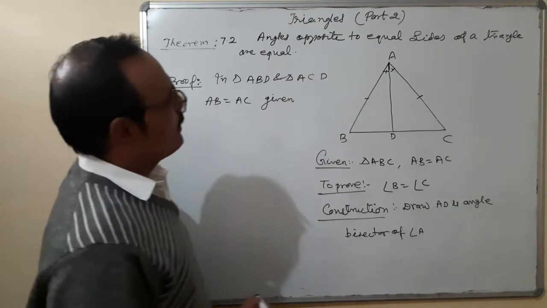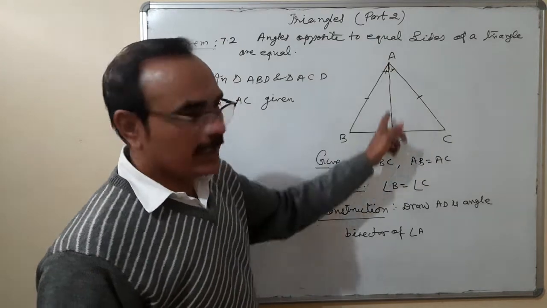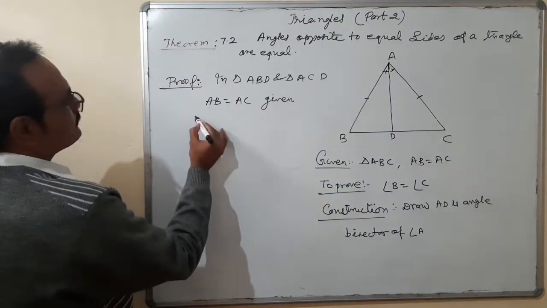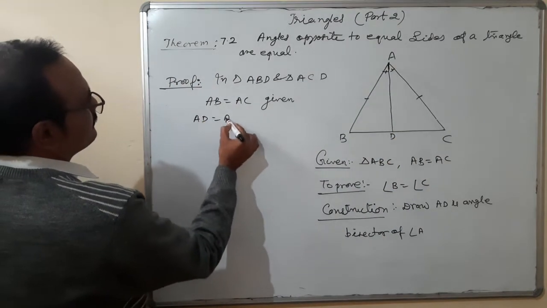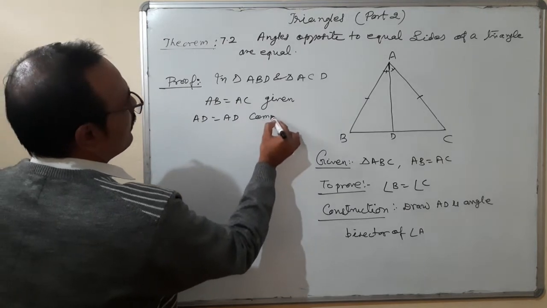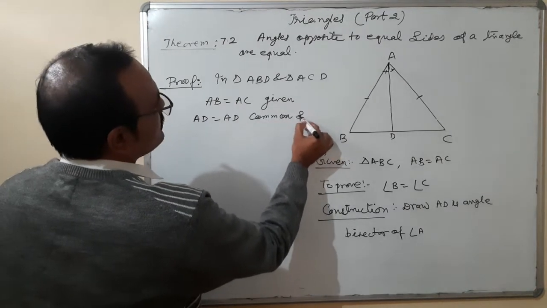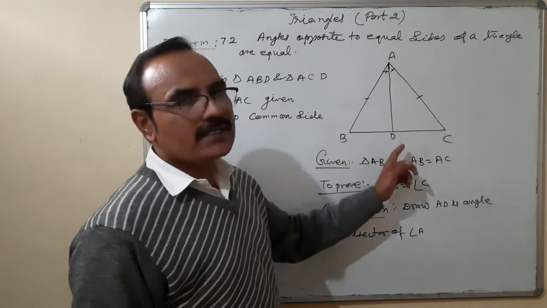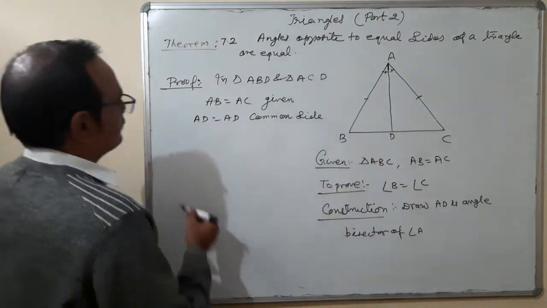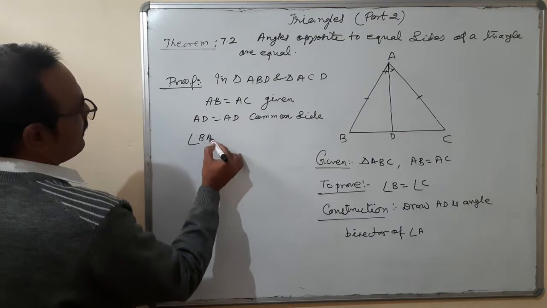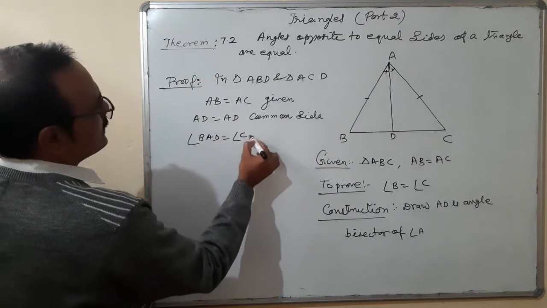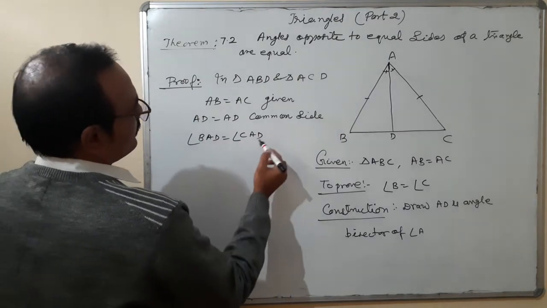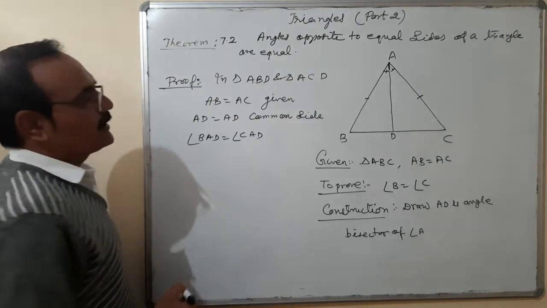Another one: AD is the common side. And the third one, AD is the angle bisector, therefore angle BAD is equal to angle CAD.